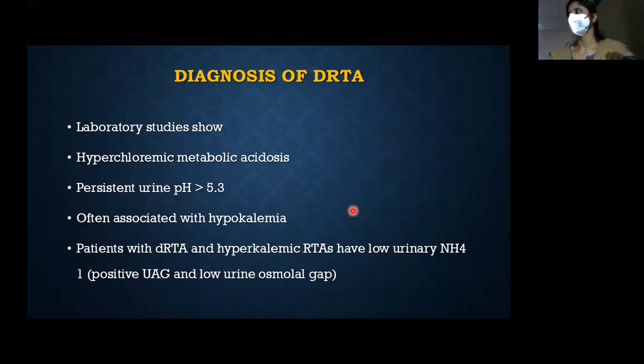So there will be a urine anion gap in proximal RTA, not a normal one, but some meaningful gap. Studies of distal RTA show that urine pH is high, hypokalemia is present, you have hyperchloremic metabolic acidosis, and patients have low urine ammonium excretion, measured by urine anion gap or urine osmolar gap.